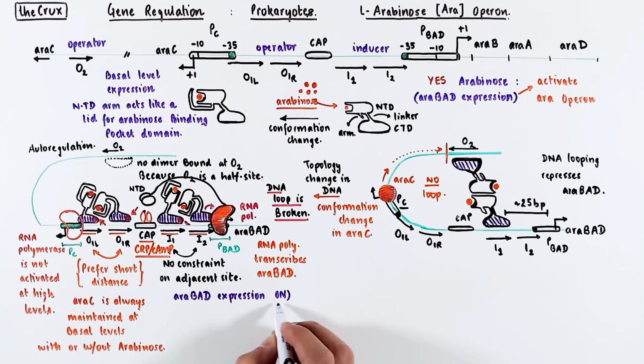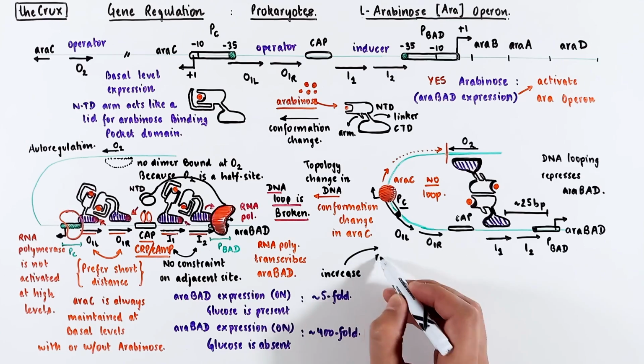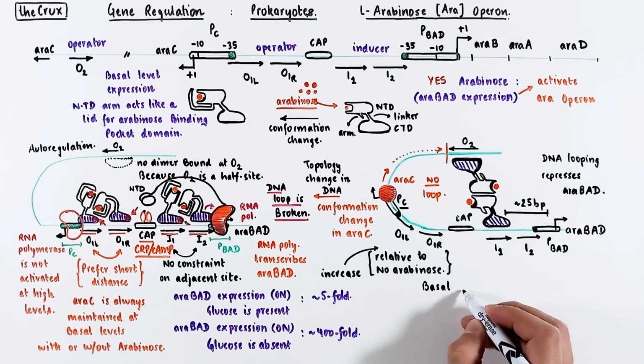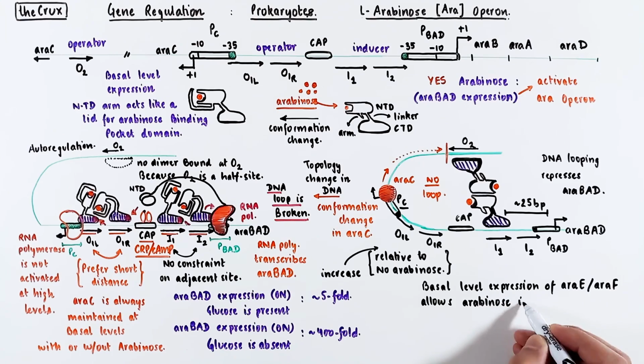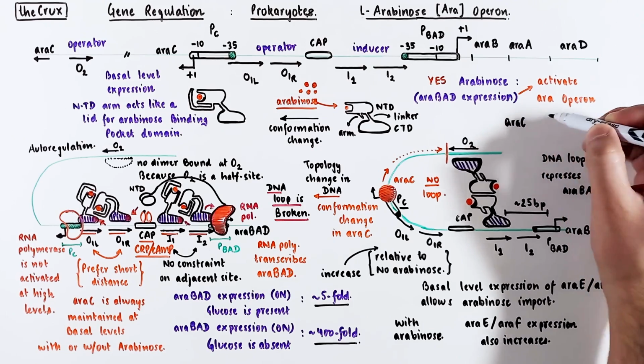When the arabinose is present but the glucose is also present, the araBAD is only expressed 5 times in excess. But when the arabinose is present but the glucose is absent, the expression increases 400 fold. This increase in the fold change is relative to the default state when the arabinose is not present in the cell. This also means that the import proteins araE and araF, which are originally expressed at basal level, are also upregulated in the presence of arabinose, just like the araBAD operon, and this forms a positive feedback loop.